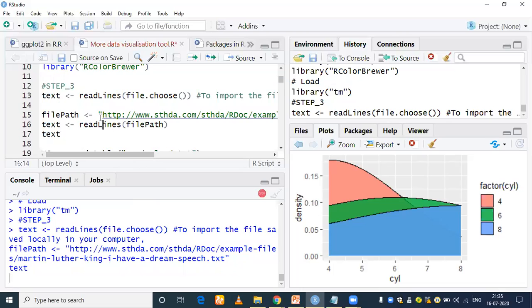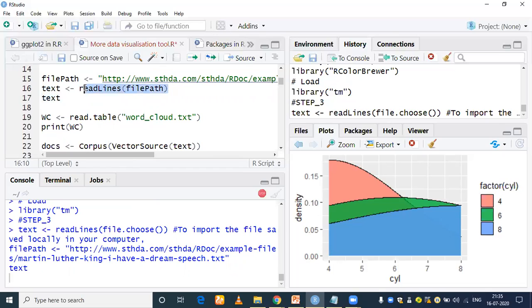What is going to happen after that? The result of this is going to be assigned to a text variable.